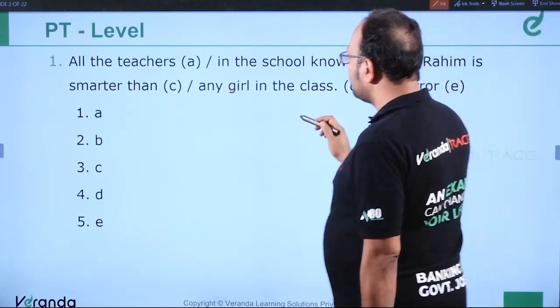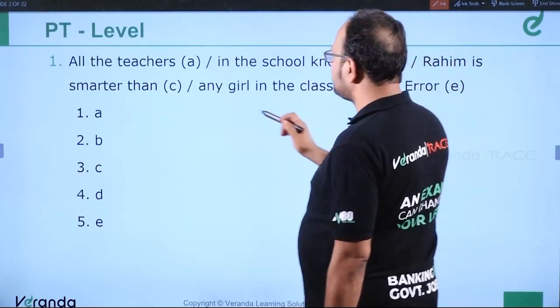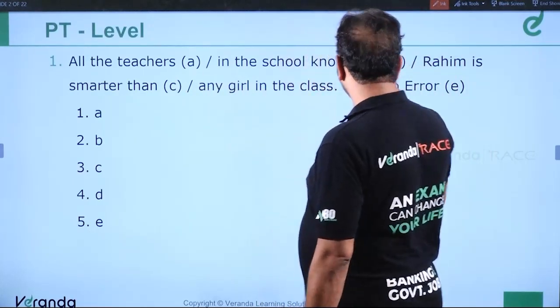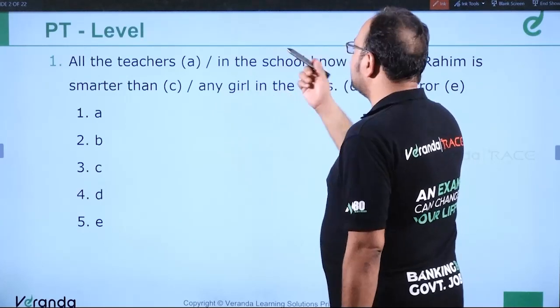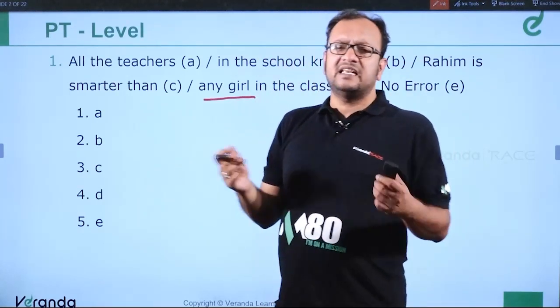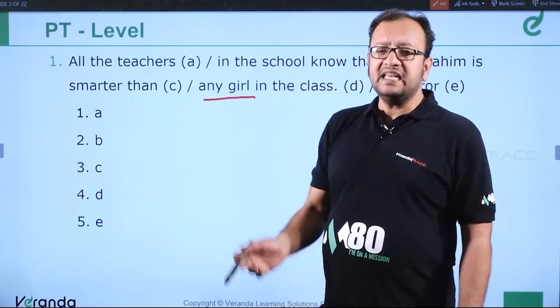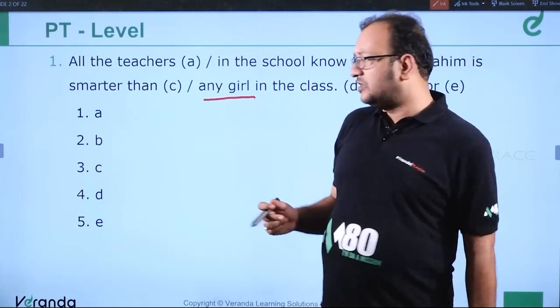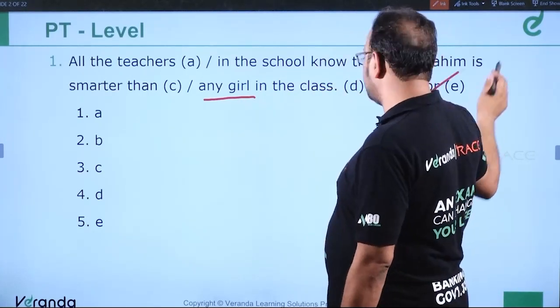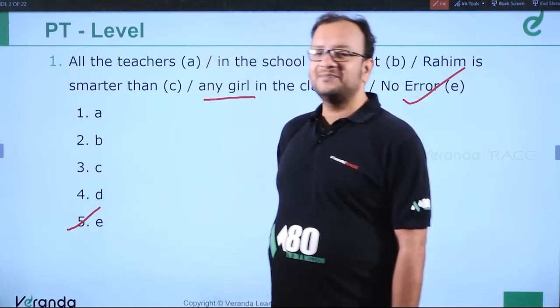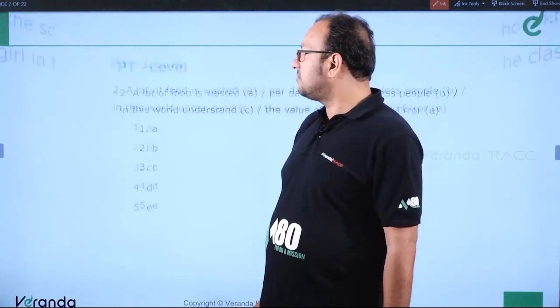I'll tell you why. The answer is now, all the teachers in the school know that Rahim is smarter than any girl in the class, because he is obviously smarter than any girl in the class. Not any other girl, because he is not a part of the girl community. So the answer to this question is no error. Clear? Okay. Moving ahead, question number 2.